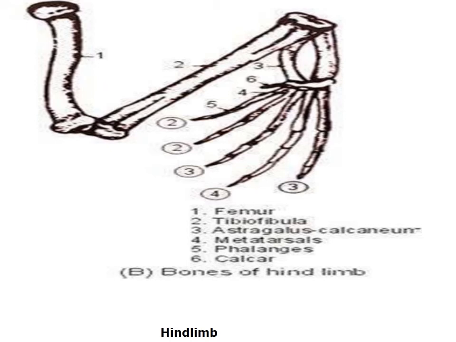Astragalus is the inner thin bone and calcaneum is the outer stout bone. They are united at the anterior and posterior ends, and in the middle region they are free.